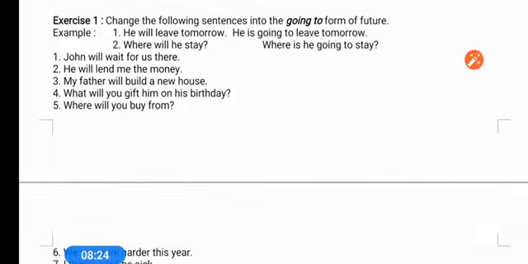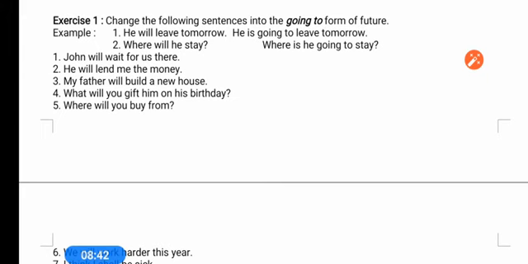Now here you see a simple exercise. That is the exercise for going to. You have to change future simple into going to form. Like, he will leave tomorrow, so he is going to leave tomorrow. You have to convert will into is going to according to the subject.